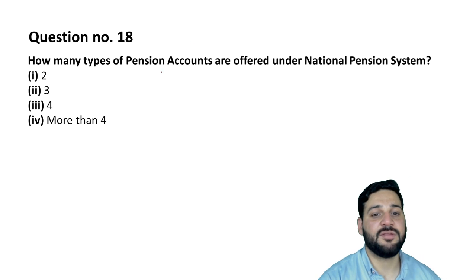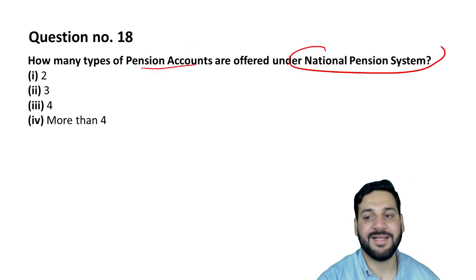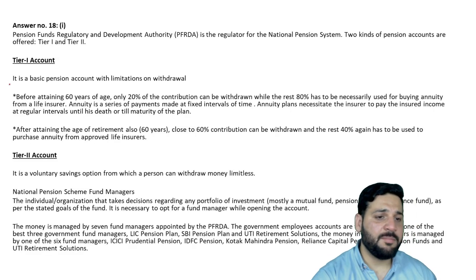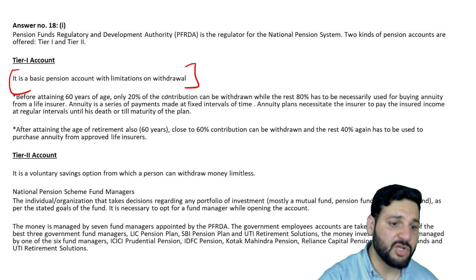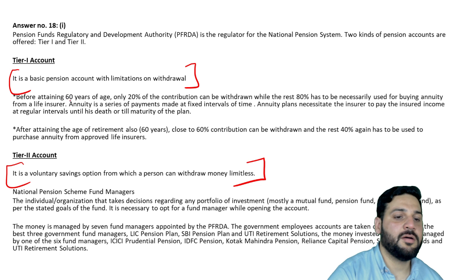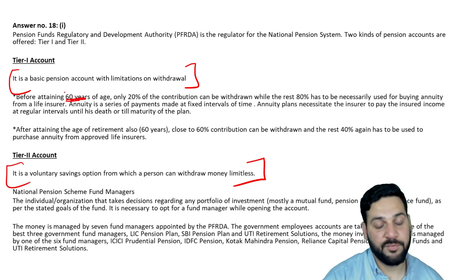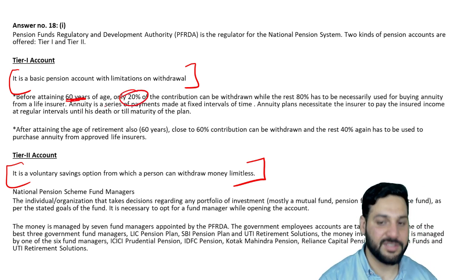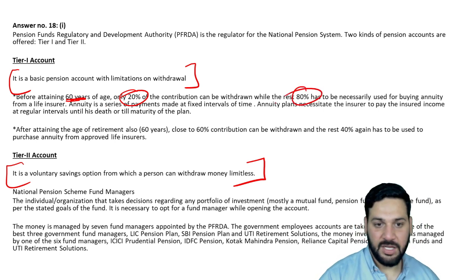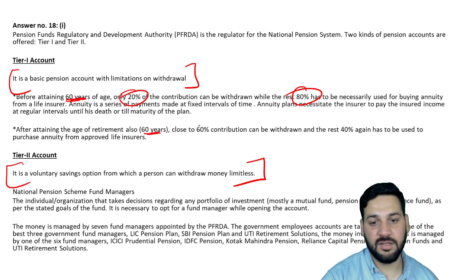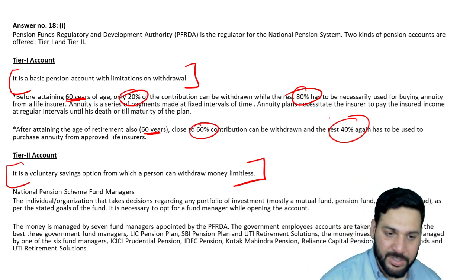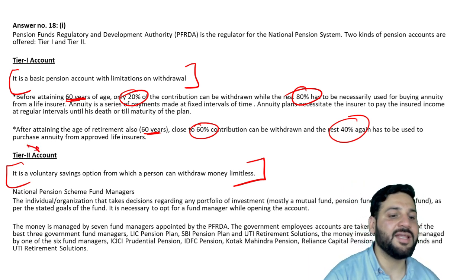How many types of pension fund accounts are offered under NPS? ज़्यादा information नहीं available है online, लेकिन 2 types of tier 1, tier 2 है. tier 1 में बहुत सारी limitation है withdrawal पे, tier 2 पे इतनी limitations नहीं है. tier 1 में before the age of 60, you can withdraw only 20%. Rest 80% can be invested in the annuity plans. After attaining 60 years, you can withdraw 60%, 40% again needs to be deposited in the annuity plan. So this thing is not there in the tier 2 accounts. Okay.